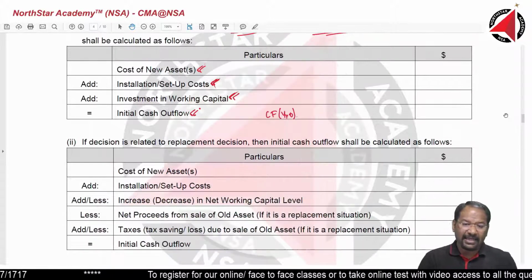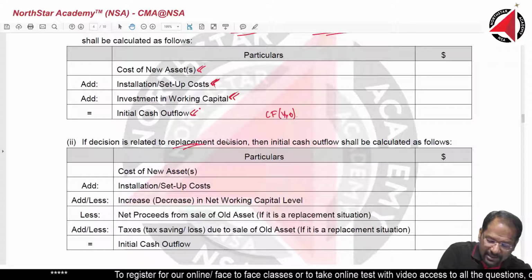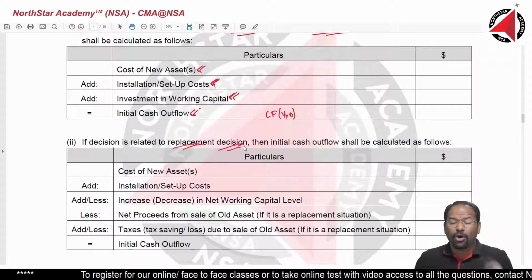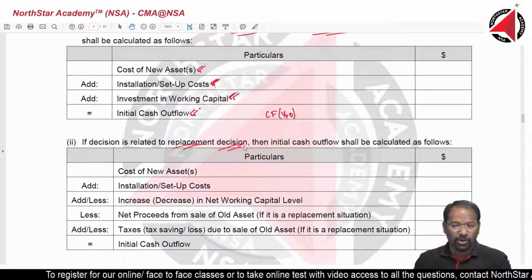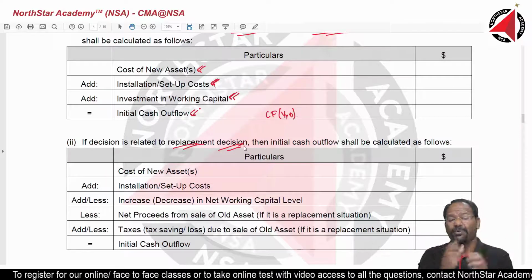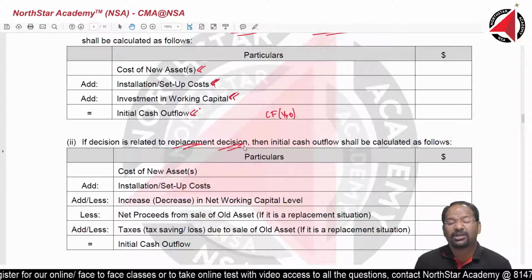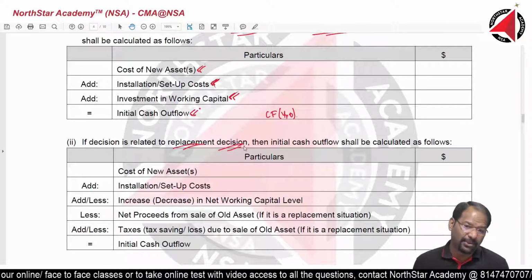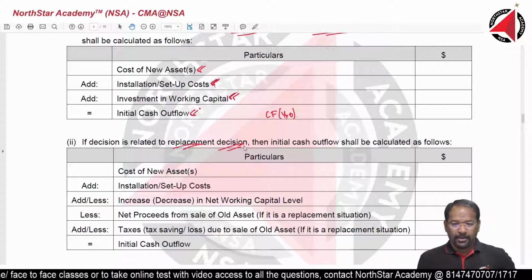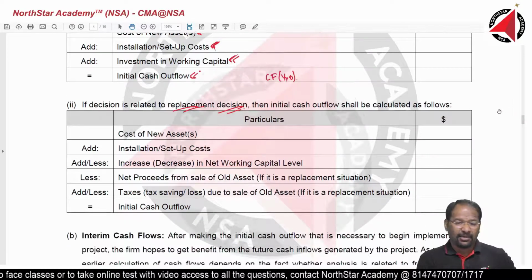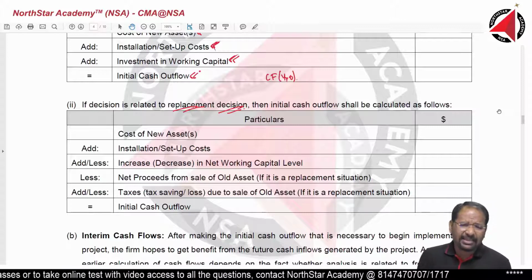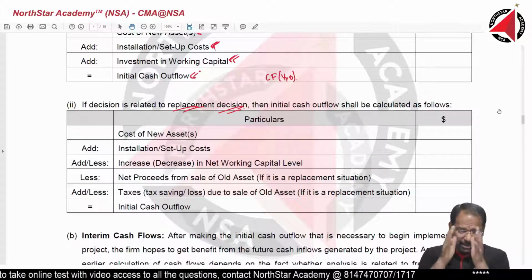Now next, in case you are going for a replacement decision. Replacement decision is always going to be complex for you. You have to be very, very careful in replacement decision, because it is going to be complex. How do you calculate replacement decision? Understand, in replacement decision, I have a machinery.